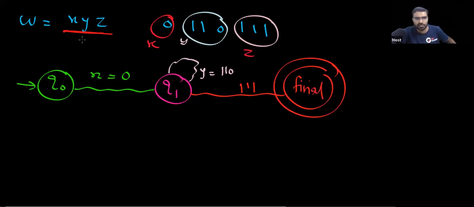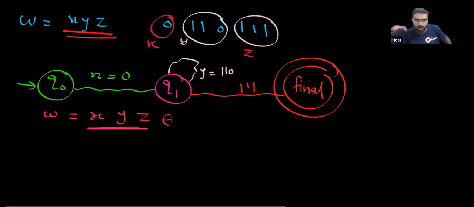This is what your string W is doing. Agree? Now, if the string W goes to the final state like this, first X, then Y, then Z, are you going to the final state? Yes or no? Going to the final state means this string belongs to L.